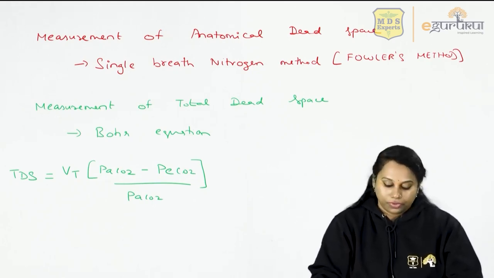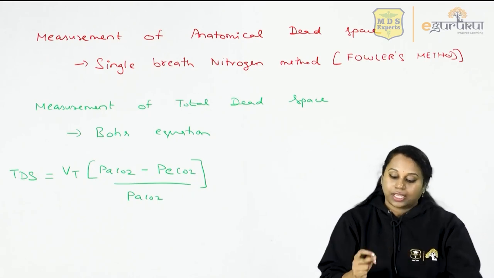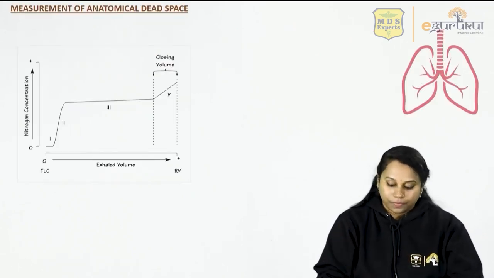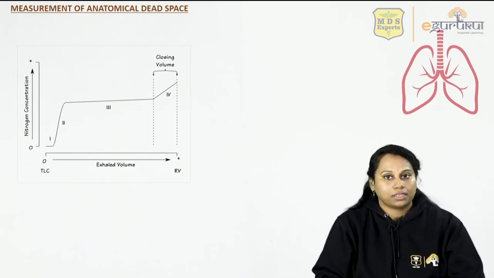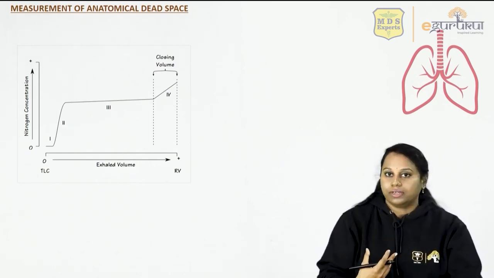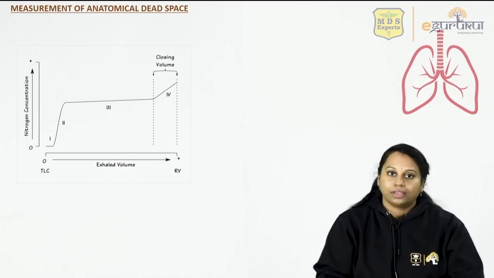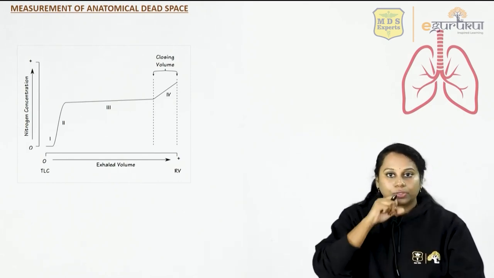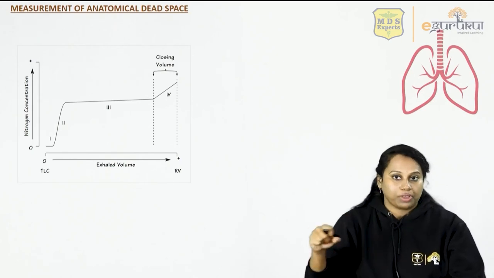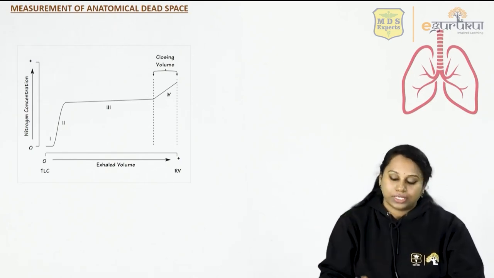So to start with, the first one, single breath nitrogen method. What is the single breath nitrogen method? You ask the subject to take a breath of 100% oxygen. Then he is going to breathe out through a one-way tube. It has a one-way valve that's called the nitrometer.